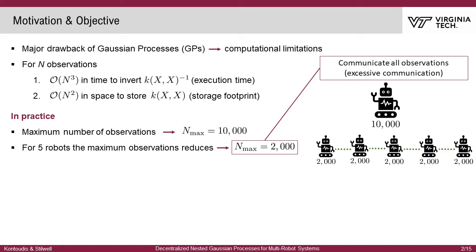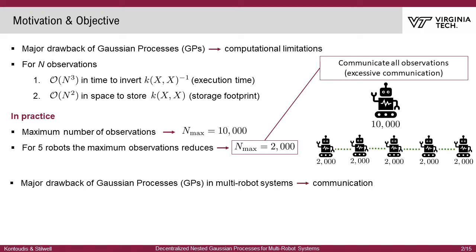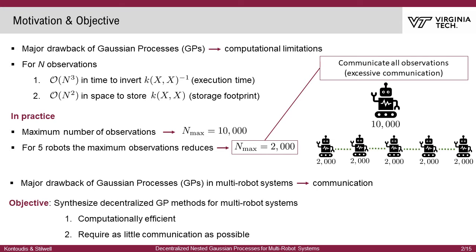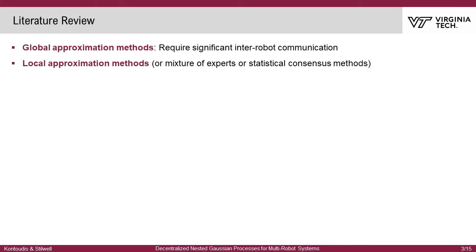Additionally, these observations must be communicated. This leads to another major drawback of GPs in multi-robot systems: the communication. Our objective in this work is to synthesize decentralized Gaussian processes for multi-robot systems that are computationally efficient and require as little communication as possible. In the literature, there are 2 major directions to overcome the scalability of Gaussian processes based on local and global approximations. The global approximation methods require global knowledge of the observations for all robots, which significantly increase the inter-robot communications. Therefore, in this work we focus on local approximation methods.